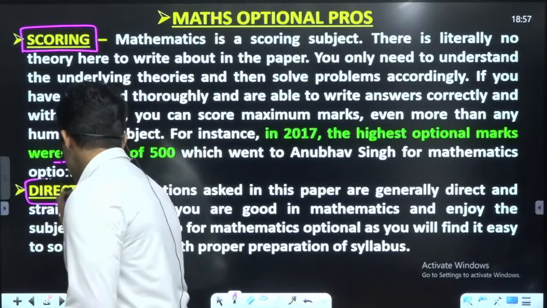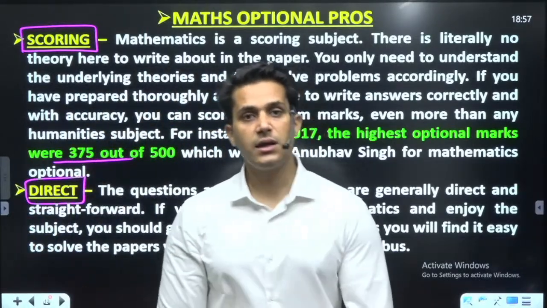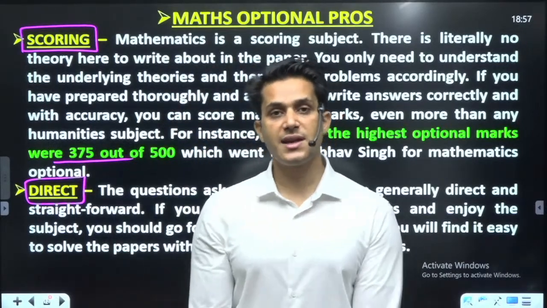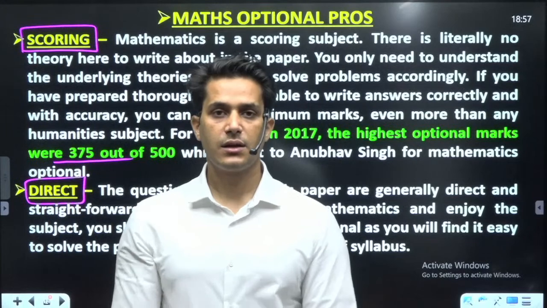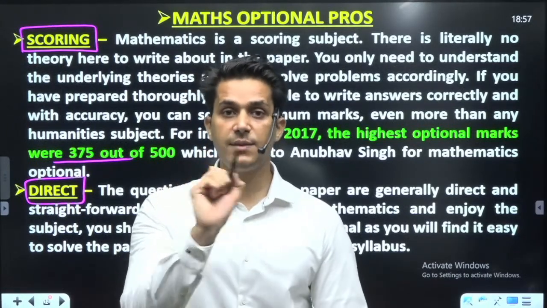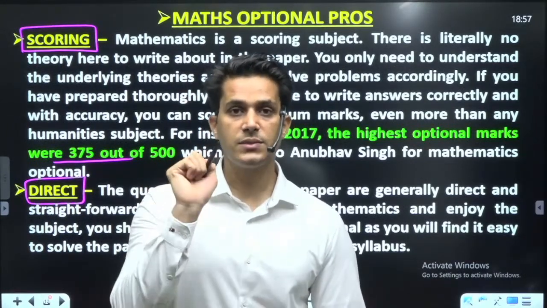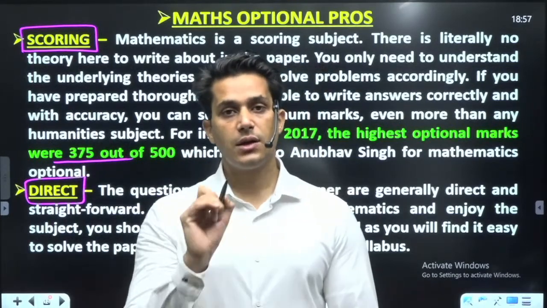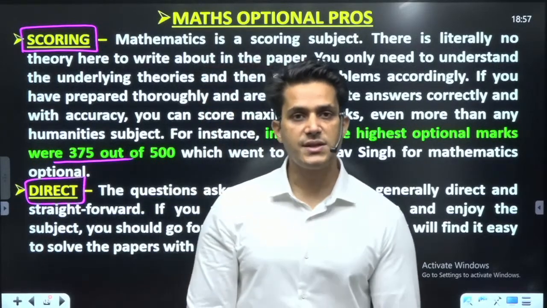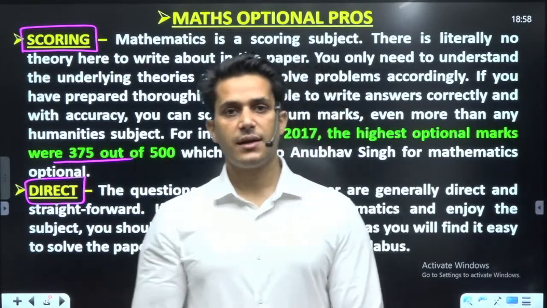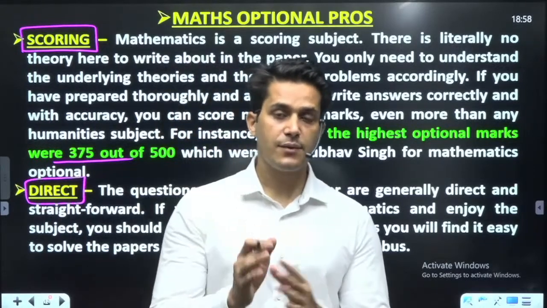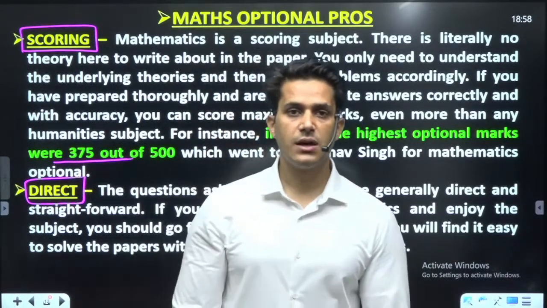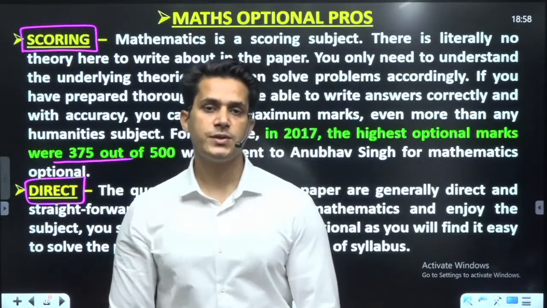Okay, and now direct. Yes, the second thing is direct. What kind of direct are we discussing here? In any optional subject, in any humanities or social science subject, there will be some questions not direct from your book or your notes. Besides, there will be some dynamical aspects, some aspects which will be connected with current affairs or the incidents coming around.